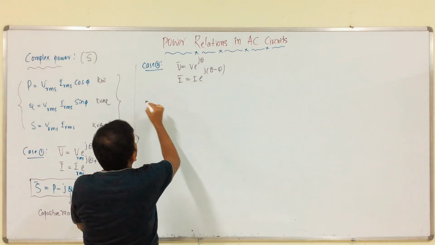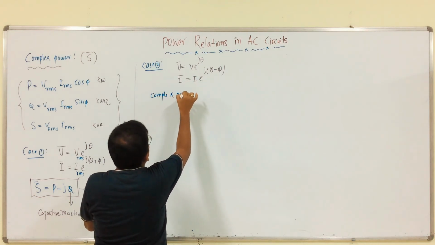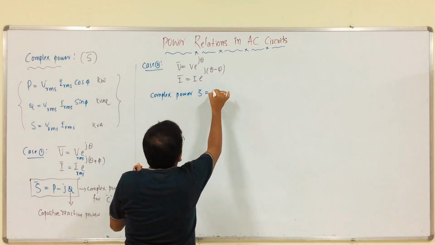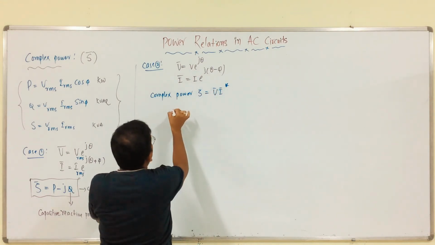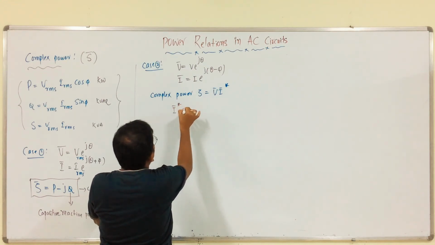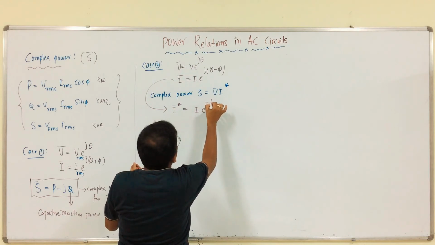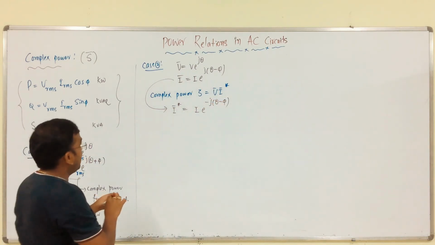Therefore, for this, complex power is equal to V I conjugate, right? Therefore, I conjugate from this is I into e power minus j theta minus phi. That is it. Clear?